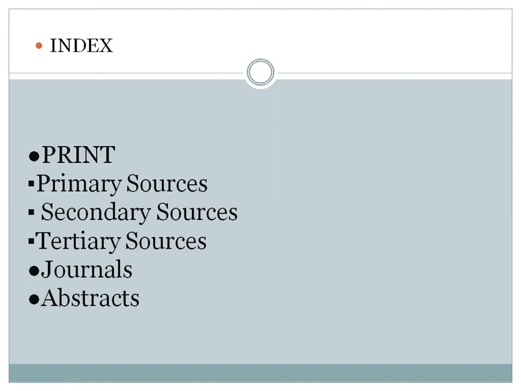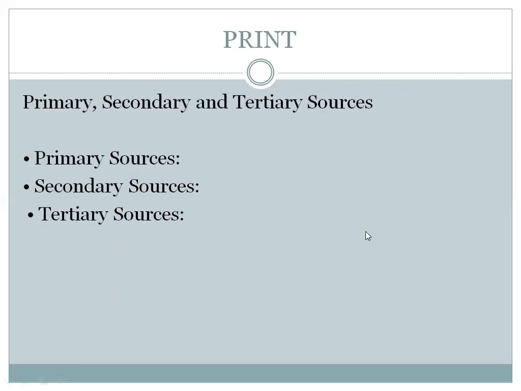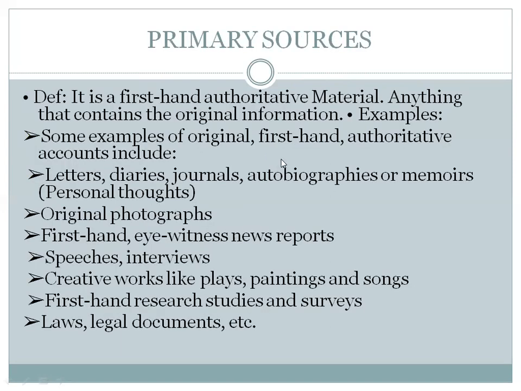So in today's lecture, we are going to see some basic concepts of research methodology, in which we will look at print, primary sources, secondary sources, tertiary sources, journals and abstract. So let's start with print. There are three main sources: primary, secondary and tertiary. First, we will know what sources are.